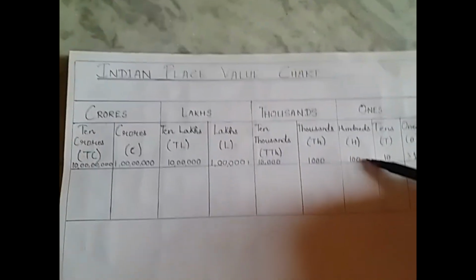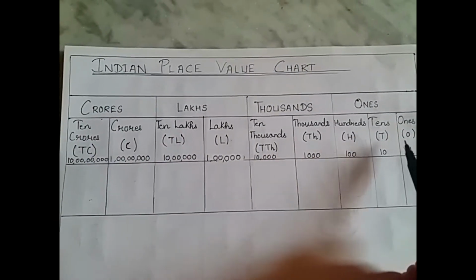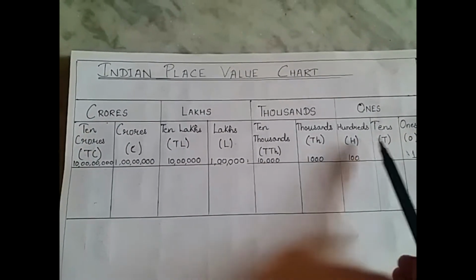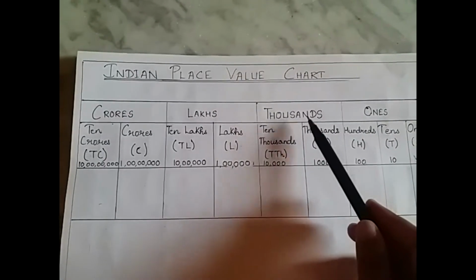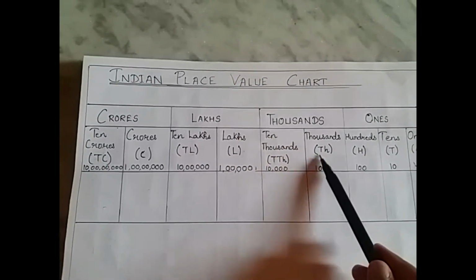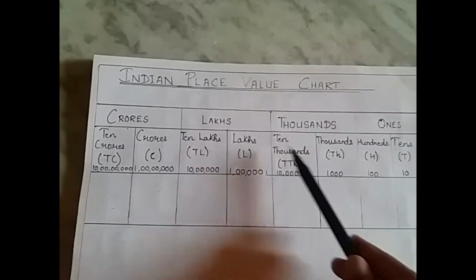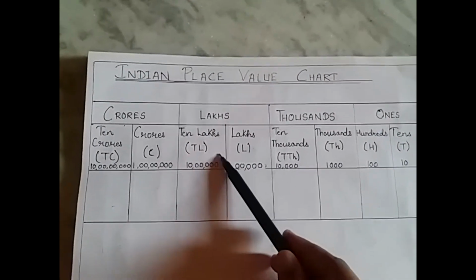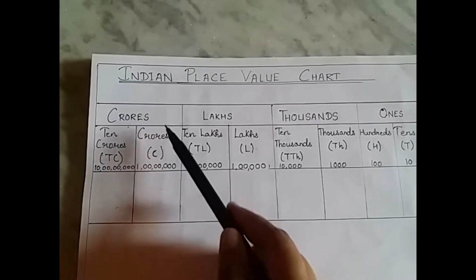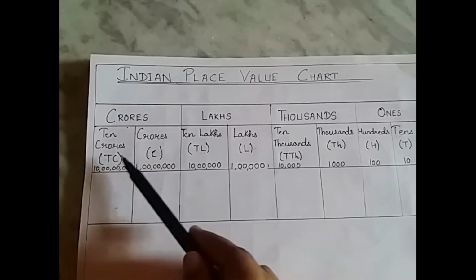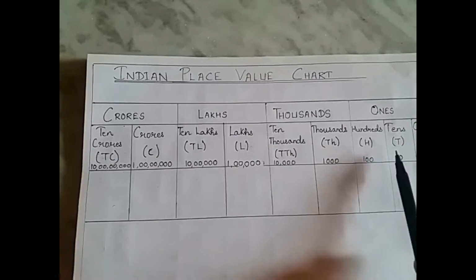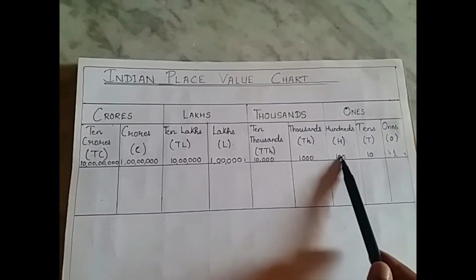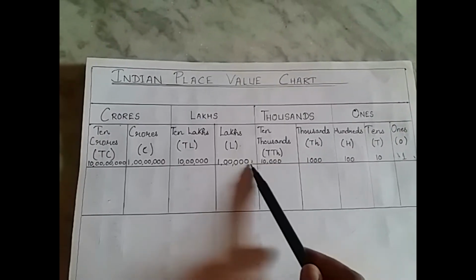Again, in case of ones, we have three other divisions: ones, tens, hundreds. Under thousands, we have two divisions: thousands and ten thousands. Under lakhs, we have again two divisions: lakhs and 10 lakhs. Then in crores, we have again two divisions: crores and 10 crores. These are the number of zeros we can see in each value.